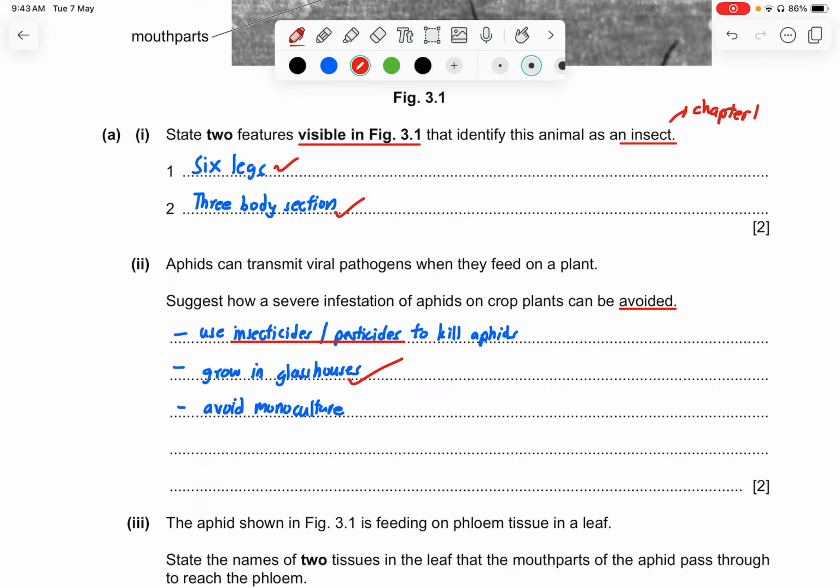Another thing is that you can avoid monoculture, because monoculture is only one single species of a particular plant that is grown in a huge amount. When there's a huge amount, the DNA is the same. So when the DNA is the same, they are very susceptible to disease attack, and it can spread very quickly because they do not have a unique DNA. Like humans, we have different appearances of the same species. So it is not necessarily the case that if you got a disease, another person will get it also, because of the difference in the DNA.